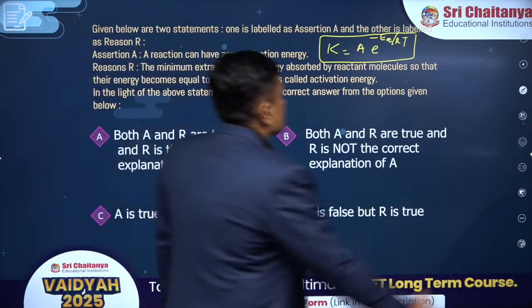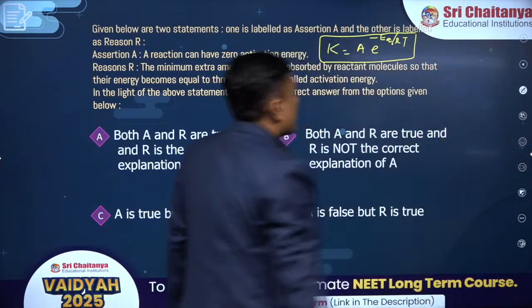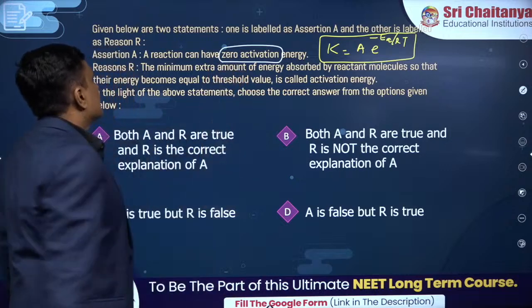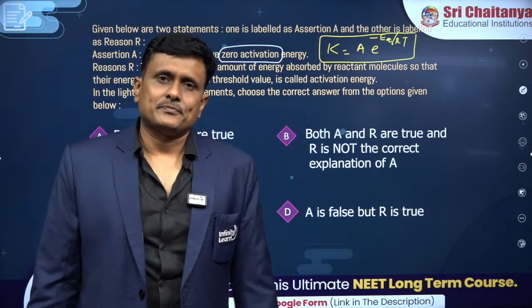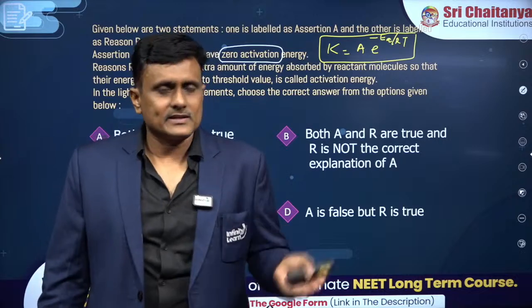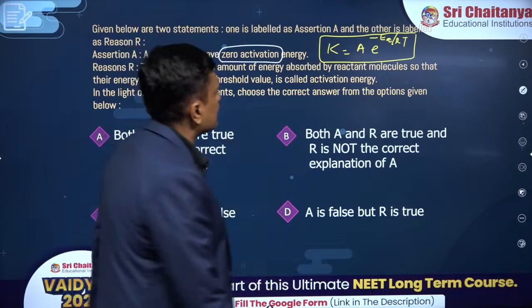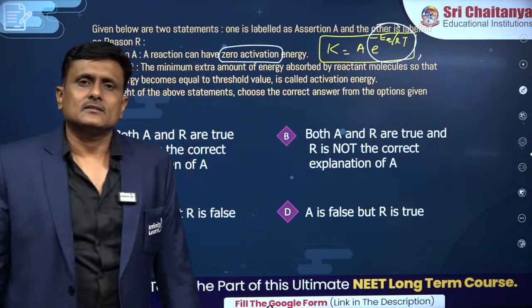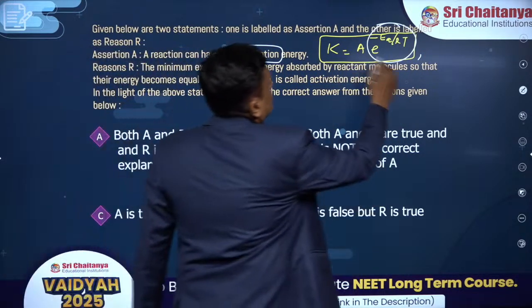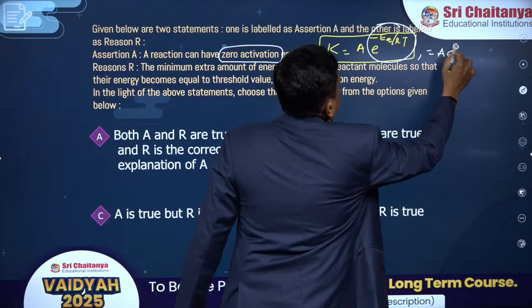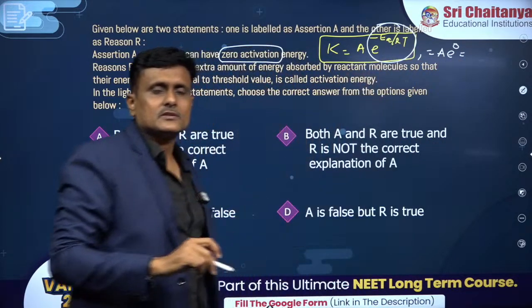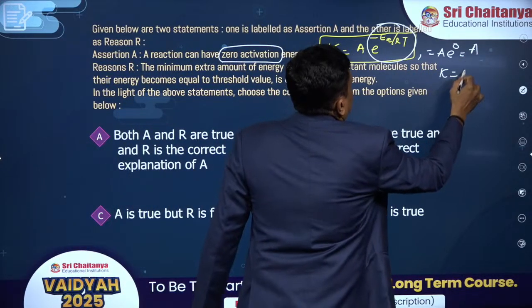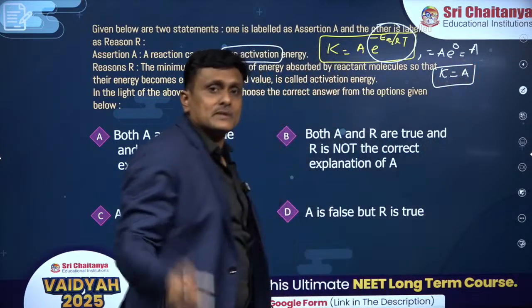Now listen to me carefully. If you have to solve this question, you have to understand the statement clearly. So this says that a reaction can have zero activation energy. What if it has zero or negative activation energy? Let's understand this. When I substitute the activation energy, the Ea value, as 0, what would this become? A into e power 0. The whole exponent will become 0, and e power 0 is 1. So K becomes equal to A. All right, that means what?